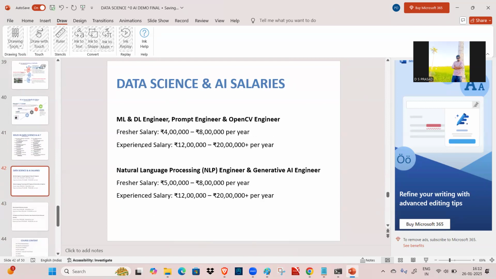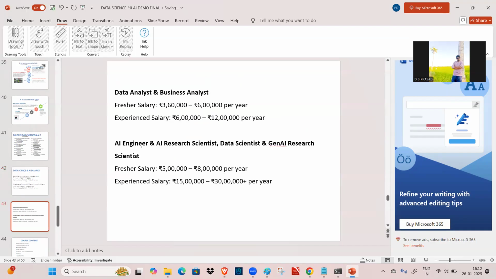And here are data science and AI salaries. ML and DL engineers, prompt engineers, and OpenCV engineers may get a starting salary of 4 LPA to 8 LPA per year for a fresher, and for experienced, 12 to 20 plus LPA per year. NLP engineers and GenAI engineers may get starting from 5 LPA to 8 LPA per year, and for experienced, 12 LPA to 20 LPA per year.